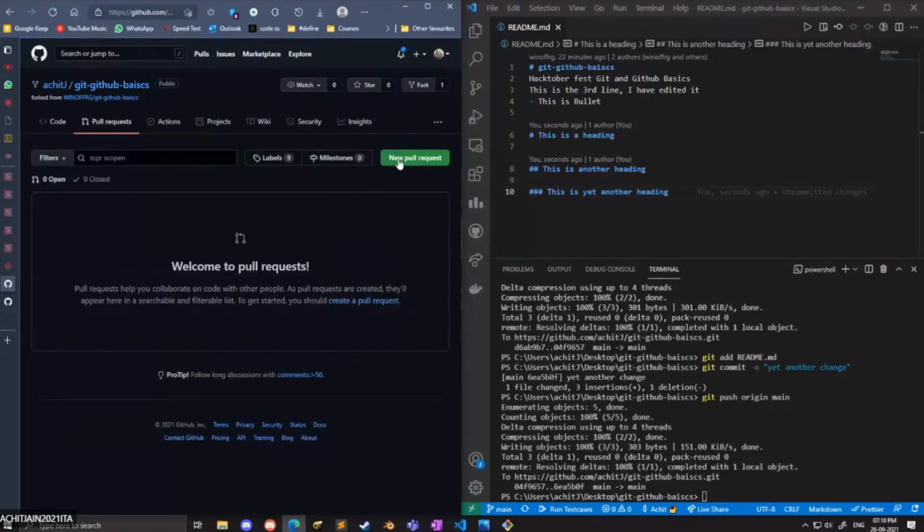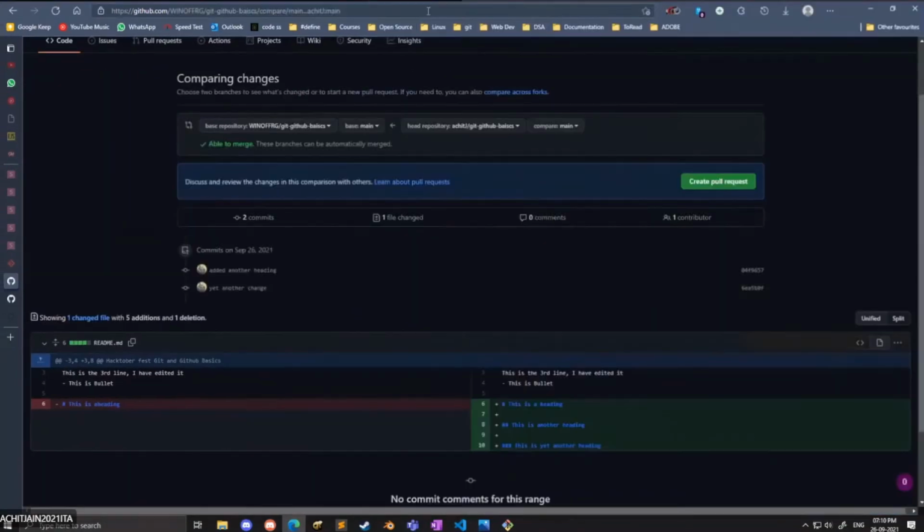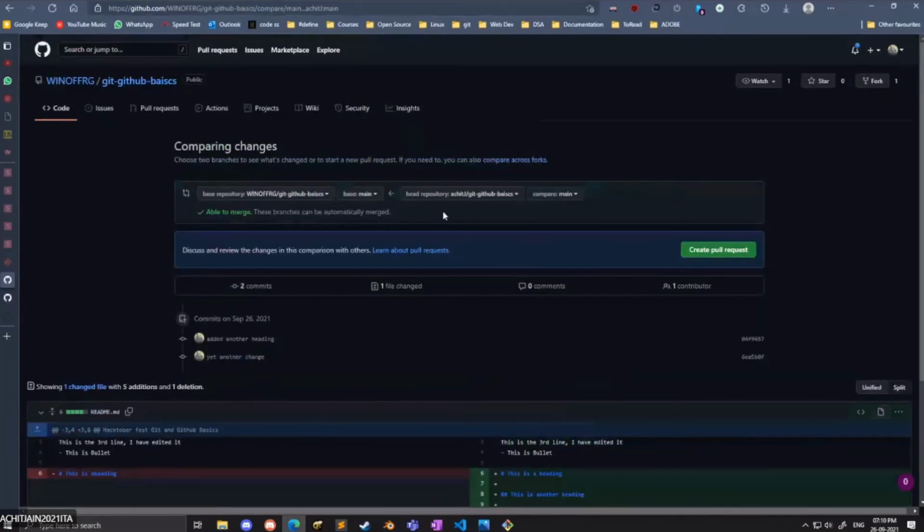Now we will simply click on new pull request. And here we have the change that we made. Ajit wants to merge that last change. So he will choose the branch. Can you zoom the page a little bit?